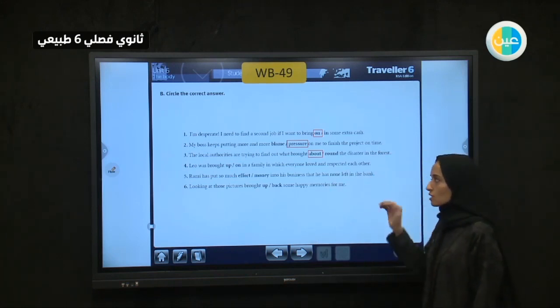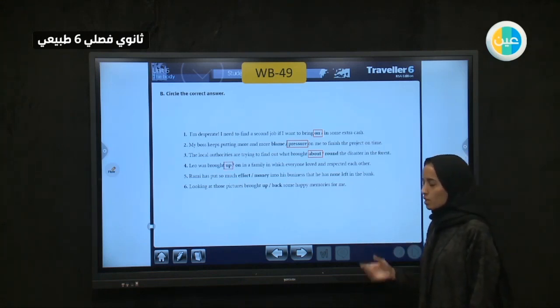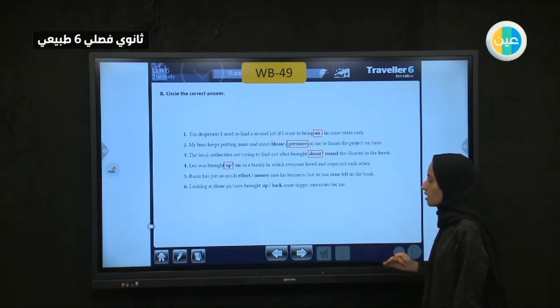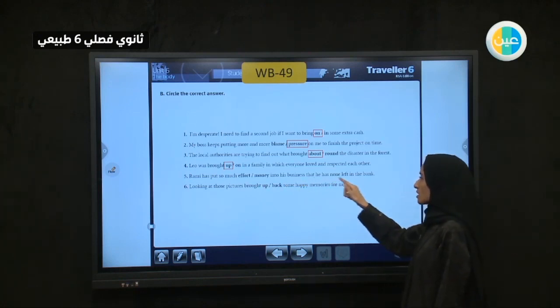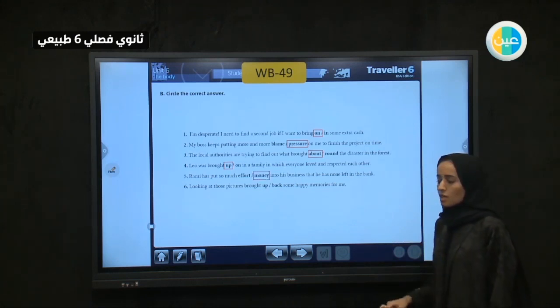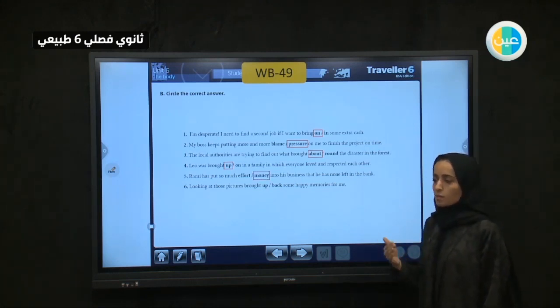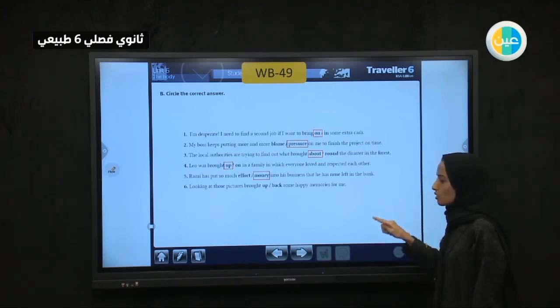Leo was brought up in a family in which everyone loved and respected each other. When he was a child, he was brought up. Okay, he was brought up. When he was a child, they raised him in a good environment. Rami has put too much effort and money into his business that he has none in the bank. What do we put in the bank? So it is the money. You are putting effort and money at the same time, but because we have the word bank here, we're going to refer to the idea of money.